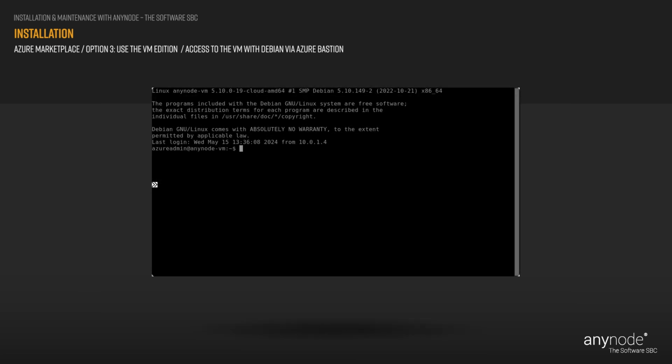It's important to note that when using Azure Bastion, you don't need superuser permissions to connect to the VM. Once you've established a successful SSH connection, you can execute superuser commands using the sudo command if needed. If you wish to stop and restart the AnyNode frontend, use sudo systemctl stop AnyNode fe, and sudo systemctl start AnyNode fe. You can check the operational status using the following command: systemctl status AnyNode fe.